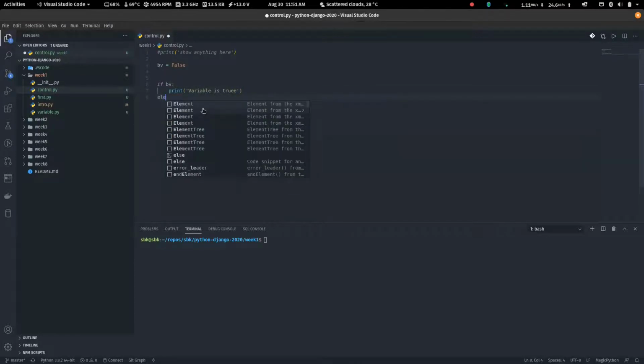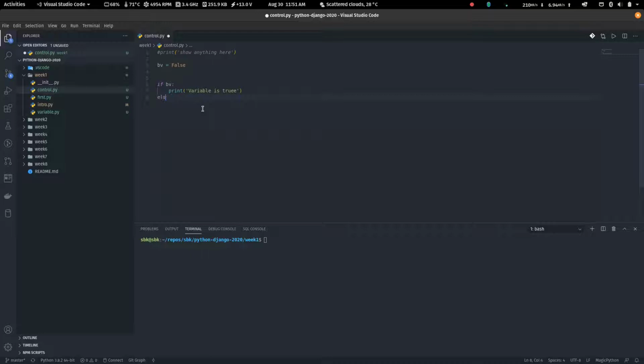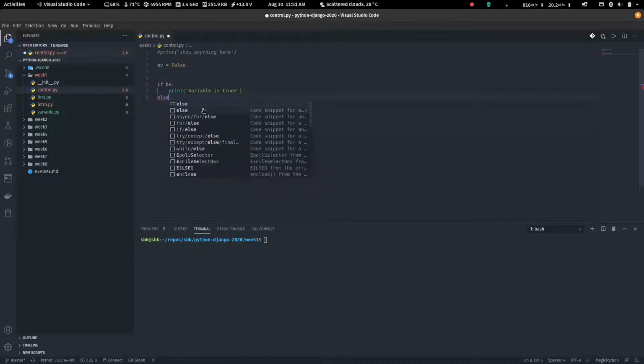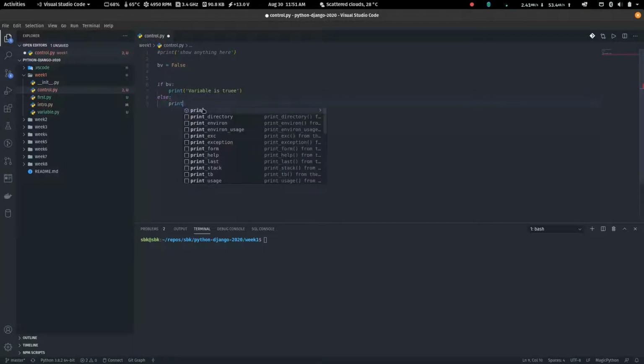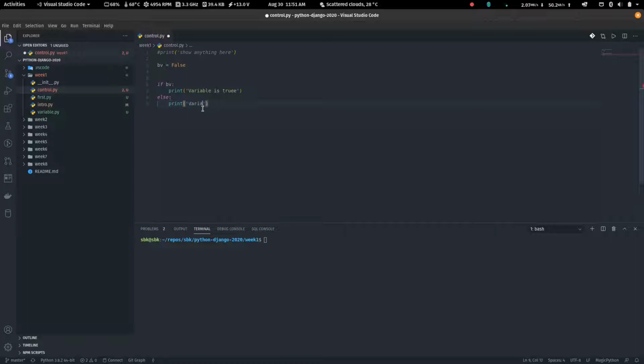variable is true. Else, elif means else if. Let's not do that, right? Variable is false. Good.